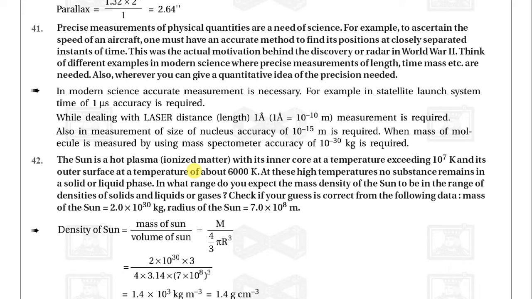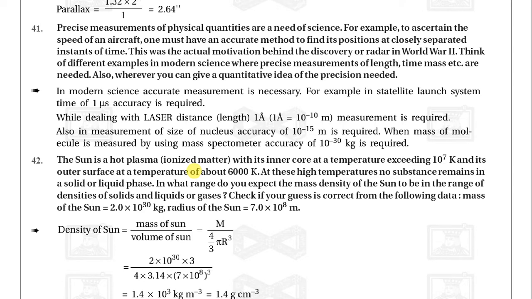For example, to determine the speed of an aircraft, one must have an accurate method to find its position at closely separated instants of time. This was the actual motivation behind the discovery of radar in World War II. Think of different examples in modern science where precise measurement of length, time, mass, etc. is needed, and give a quantitative idea of the precision.